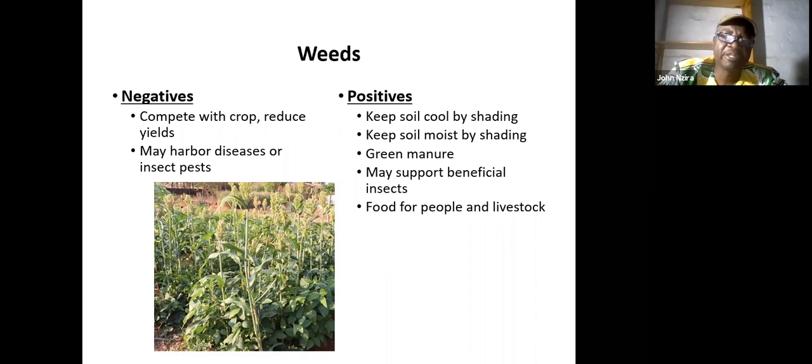They may support beneficial insects. Some of the weeds, like blackjack, have a yellow flower. It attracts predators to come in the field. Some of the weeds are also good because they are food for the livestock and food for the people.